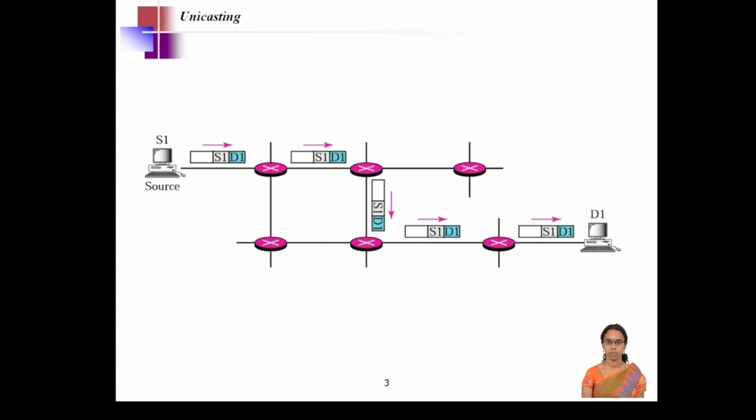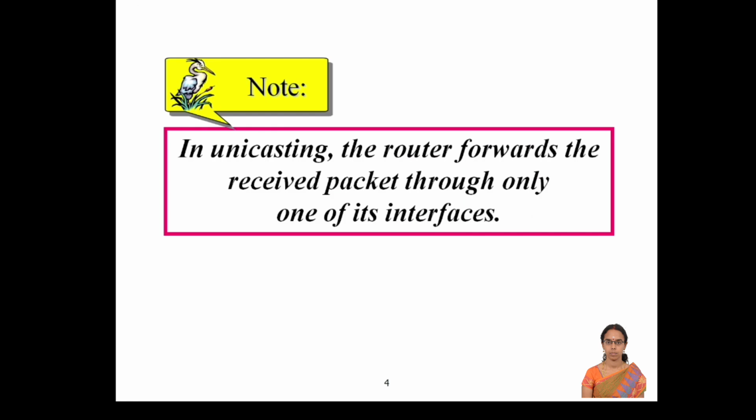So in this case, for each and every router, if there are any incoming packets, they will be passed to any of the three interfaces, those three interfaces may be outgoing interfaces, and it will forward the messages to only one path, that is one interface. So out of all interfaces, only one interface is chosen in order to forward the message, that is called unicasting. So finally, through all routers, any one of the interfaces will be chosen, and through that the data will be transferred to the destination finally. So in unicasting, the router forwards the received packet through only one of its interfaces, though it has many interfaces.